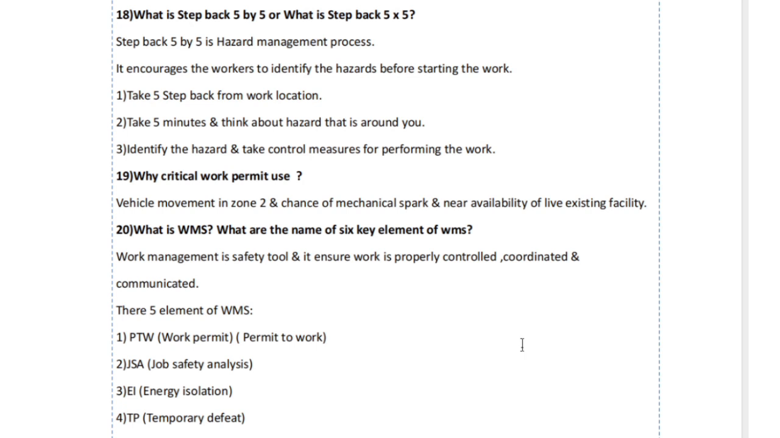There are the following steps to take in 5x5. First, take 5 steps back from the work location. Take 5 minutes and think about the hazards around you. Next, identify the hazard and take control measures for performing the work. Then start the work.